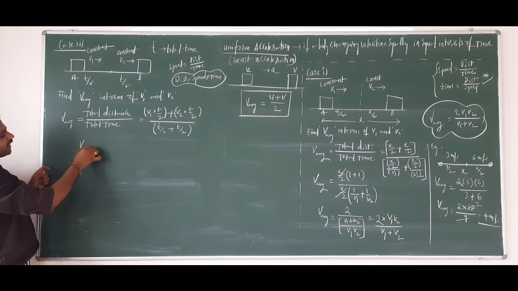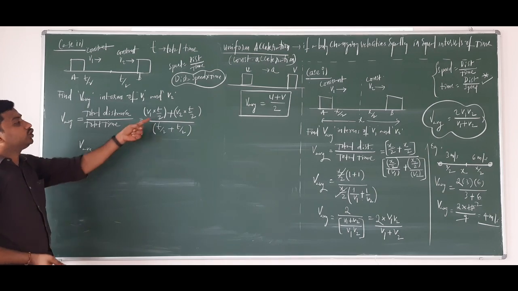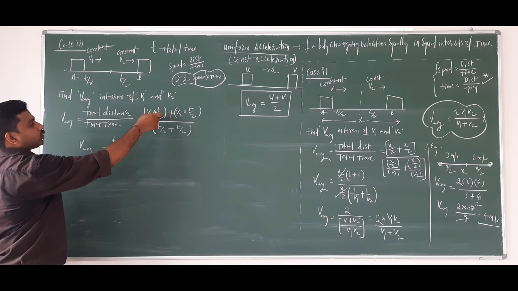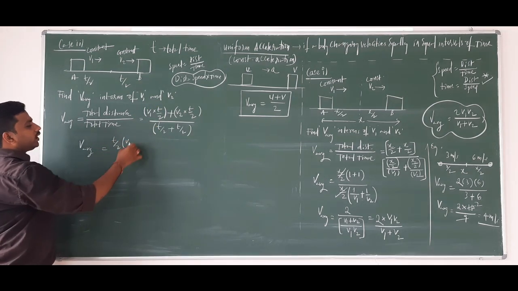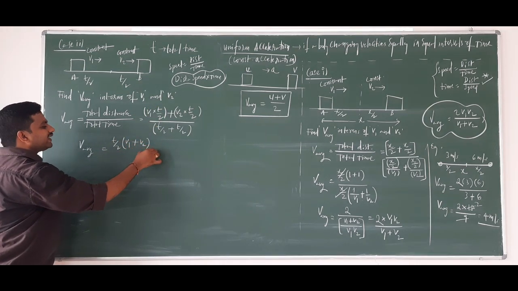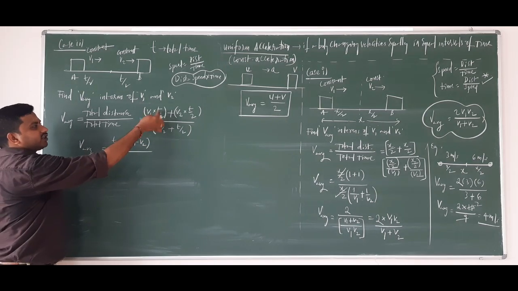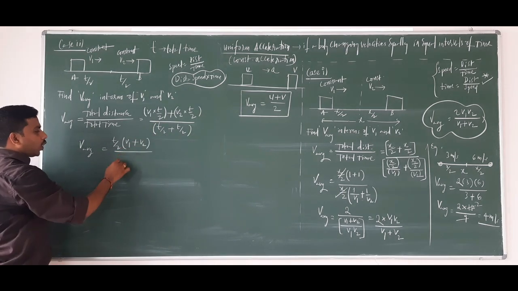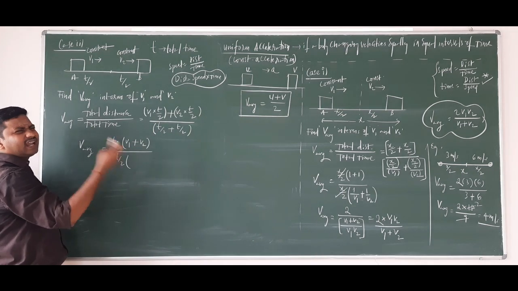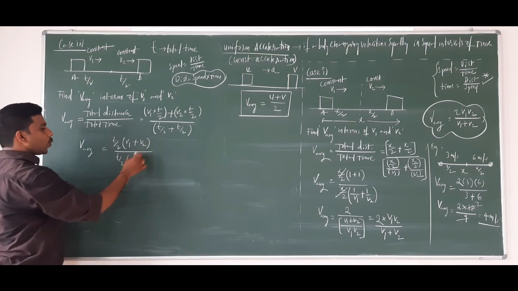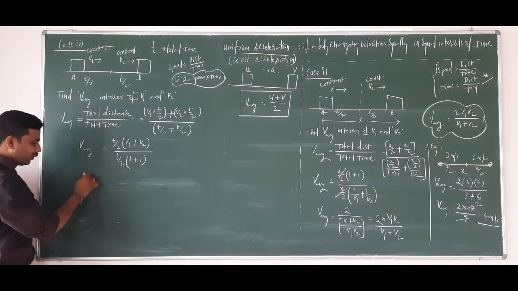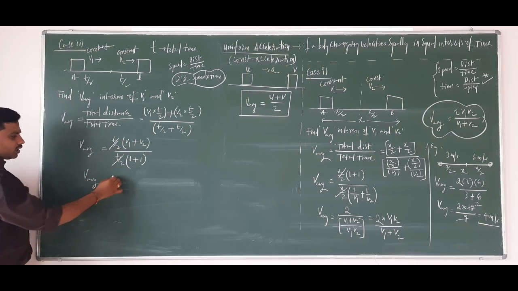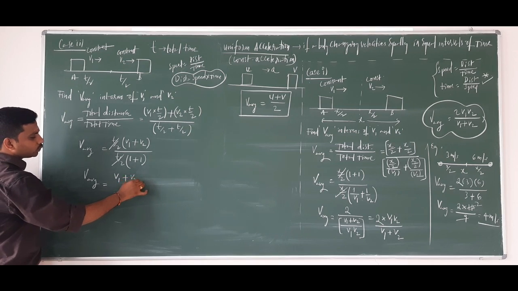Now, your average speed or average velocity is equal to, from the numerator, I can take T by 2 as common. If I take T by 2 common, V1 plus V2 remains. See, T by 2 is taken common, V1 is there. Here also T by 2 is taken common, V2 is there. Here also I am taking T by 2 common. What is left? Here 1 plus 1. Now your average speed or average velocity is equal to T by 2 cancels and V1 plus V2 by 2, right?